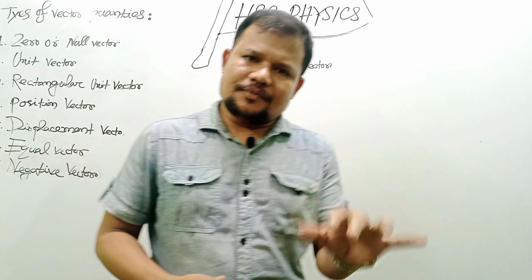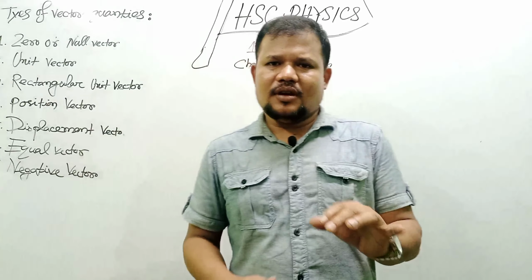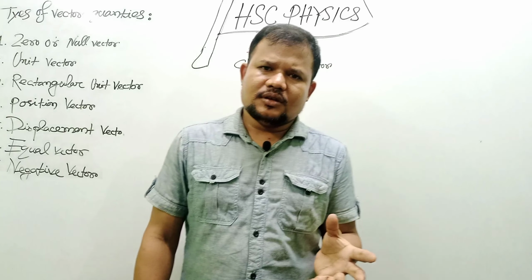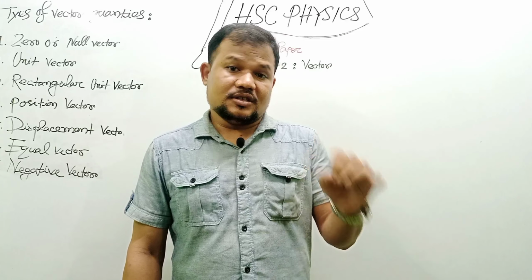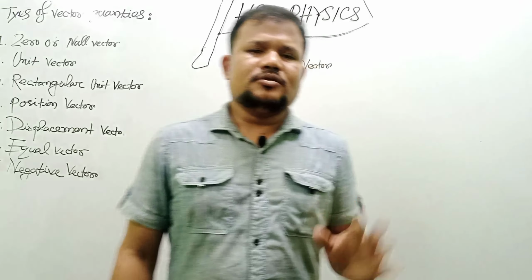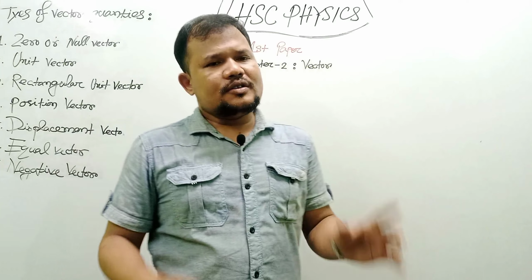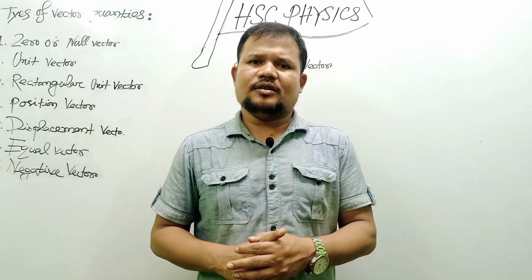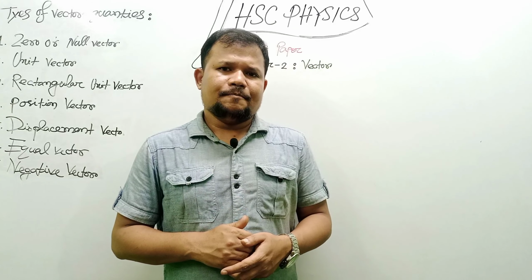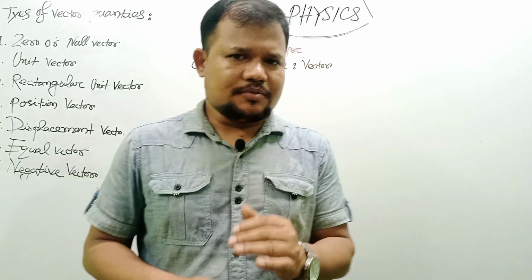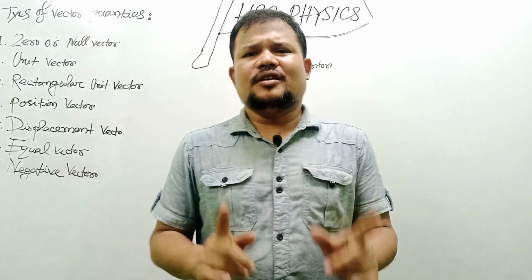Whatever happens around you all the time, you can describe with the knowledge of this subject. So dear students, always try to understand and always try to develop your basics on this chapter. If you develop more basics of this chapter, it will be very helpful.